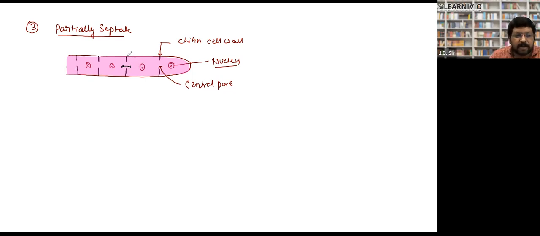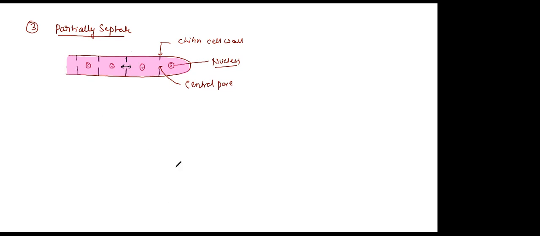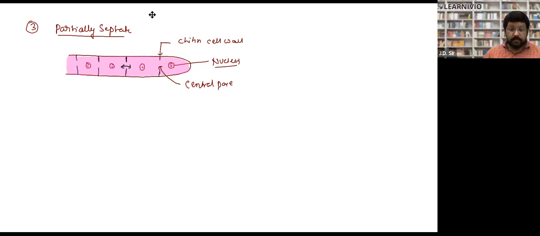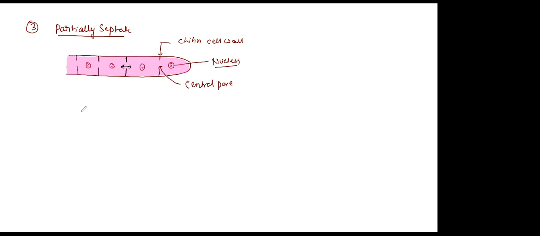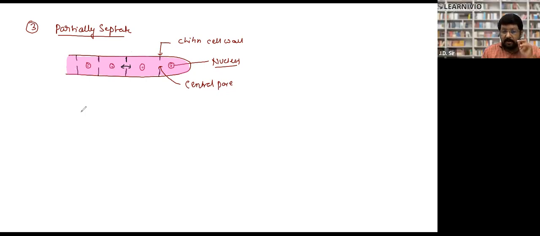Here the septa formation is not complete. This is partial septa. Is it clear, Samaira? Clear, sir. Nucleus cannot cross through the central pore. Only the exchange of material can take place through this pore, because the size of the nucleus is larger than these pores. Is it clear?